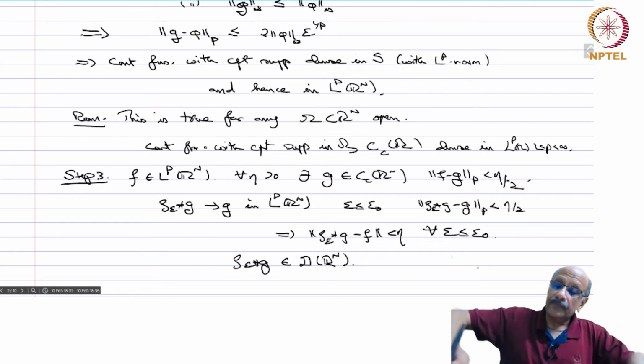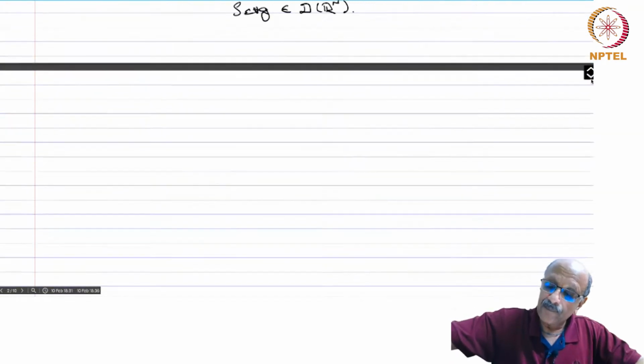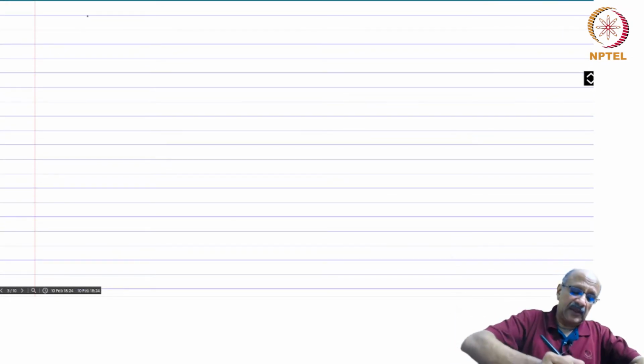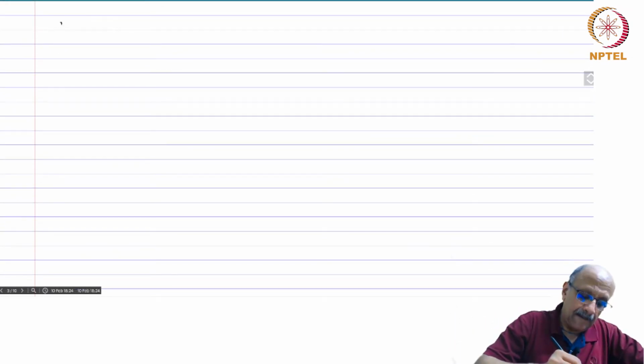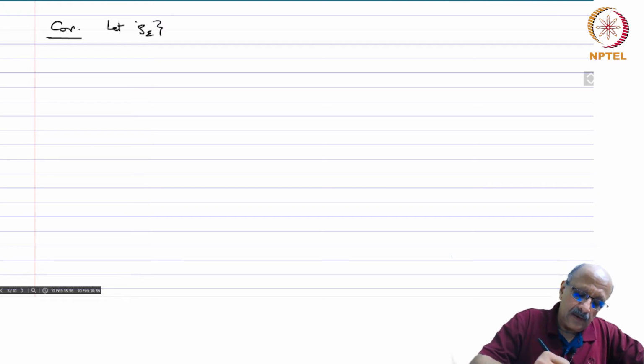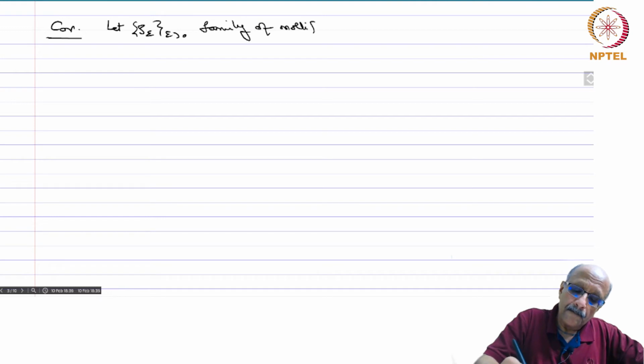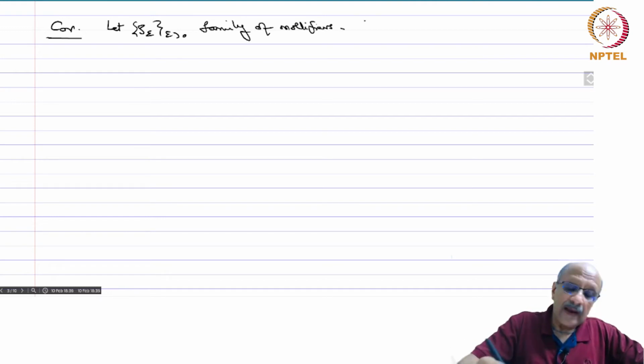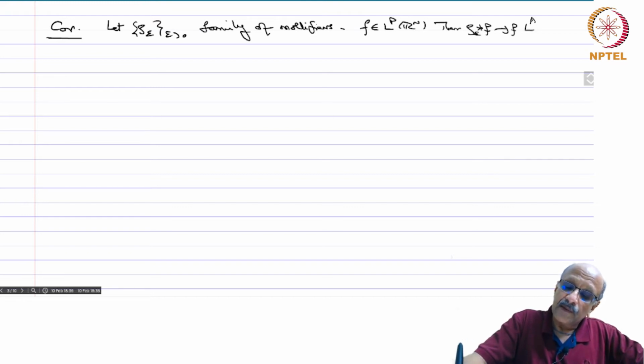completely. Okay. So, D of Rn is dense in LP of Rn. Okay, corollary. So, let rho epsilon, epsilon greater than 0, be a family of mollifiers, and let F belong to LP of Rn. Then rho epsilon star F converges to F in LP of Rn.